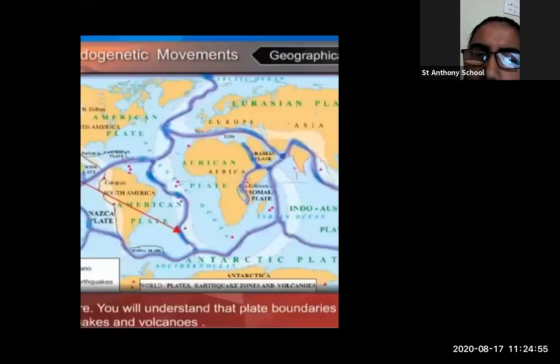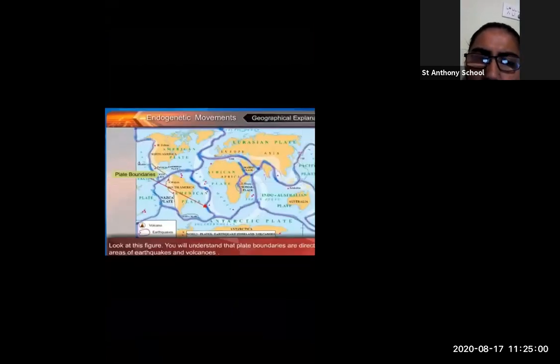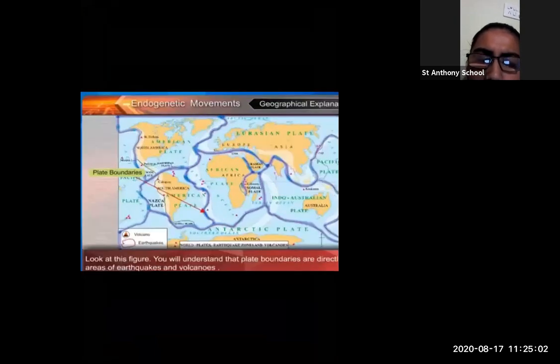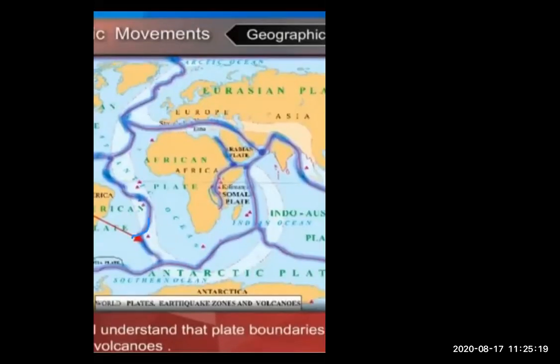Just look at this. Just for 1 minute, students. Okay, I will show you. This is the tectonic plates. For example, this is Africa, and here one tectonic plate is there.